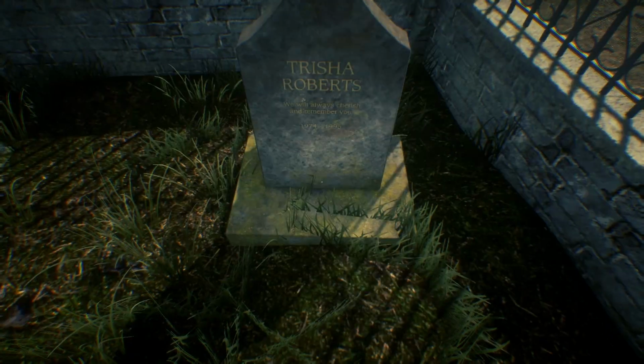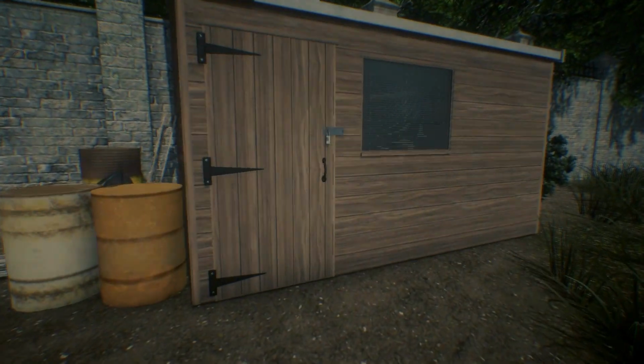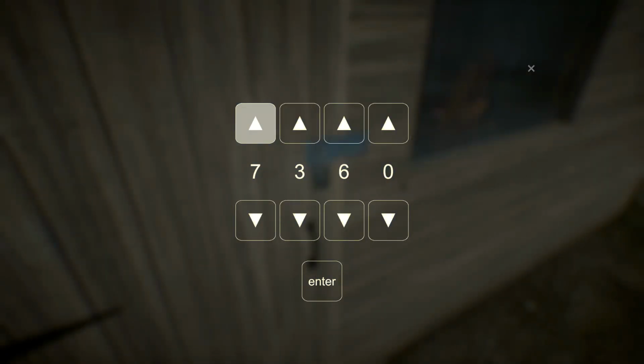Trish is dead as well. What the fuck happened in 1985? Goddamn. With the cemetery information mulling around in my mind, I headed back to the mansion. So we know what this is. This is 8831.